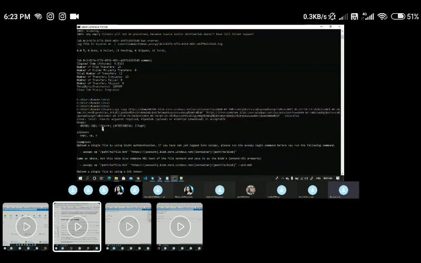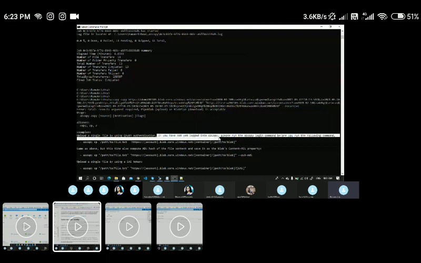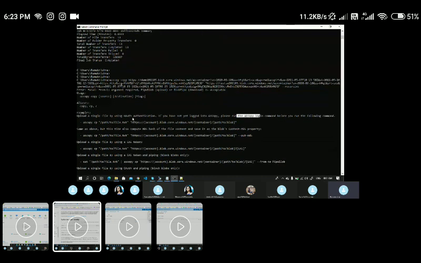Okay, so azcopy copy source destination flag. So this is what I've done. AzCopy uploads a single file using OAuth authentication. If you have not yet logged into AzCopy, please run azcopy login, which I've already done.